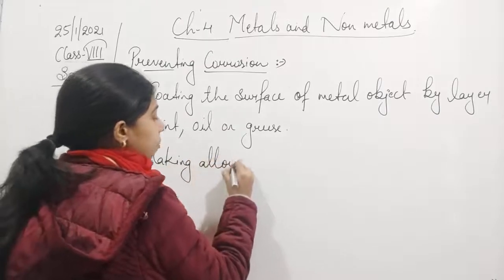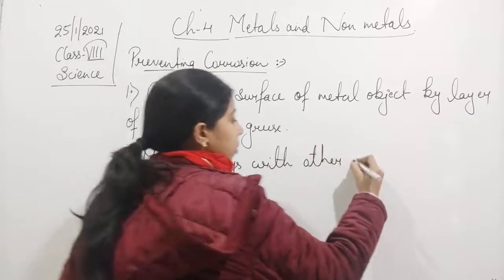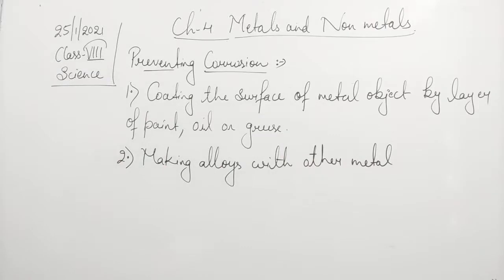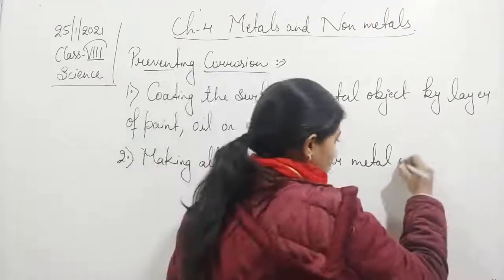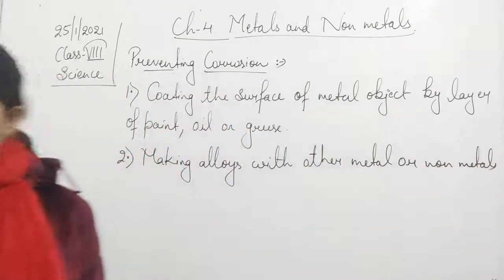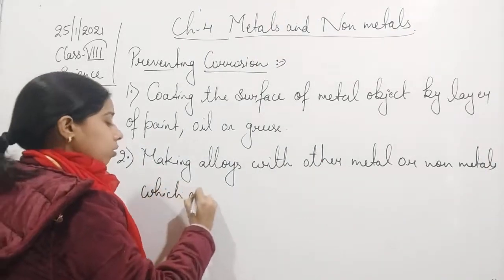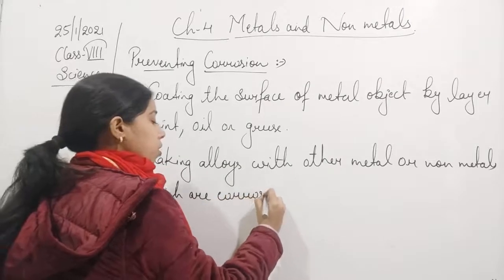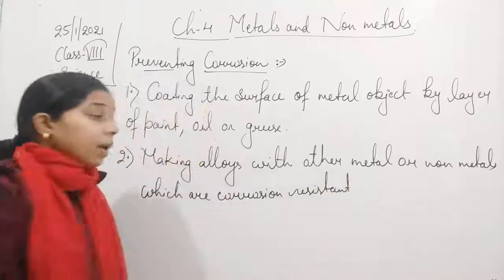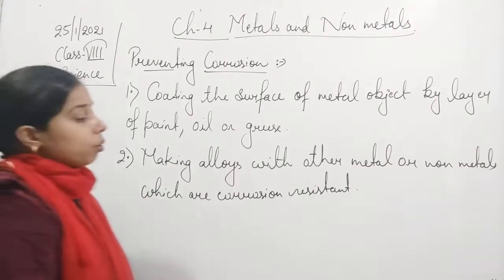Let me write it: making alloys with other metals or non-metals which are corrosion resistant.